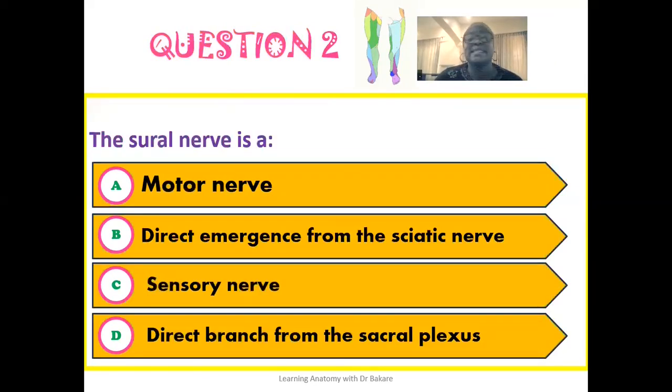The second question, the sural nerve is a pure sensory nerve. It is a pure sensory nerve that provides sensory innervation for the posterior lateral region of the leg and also the lateral edge of the foot. We've tried to highlight this in our lecture on both the tibial and also the common fibular nerve. You can go and check that lecture up to keep yourself updated.